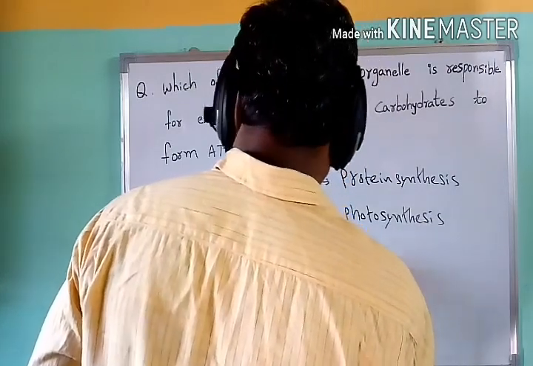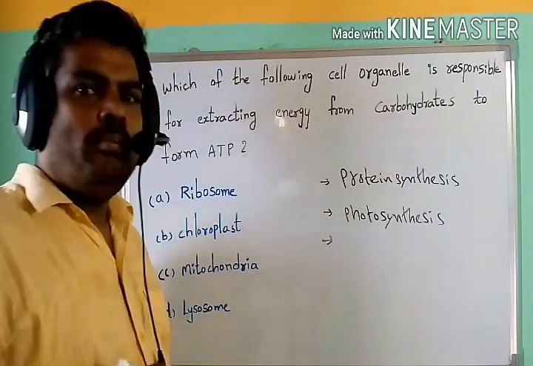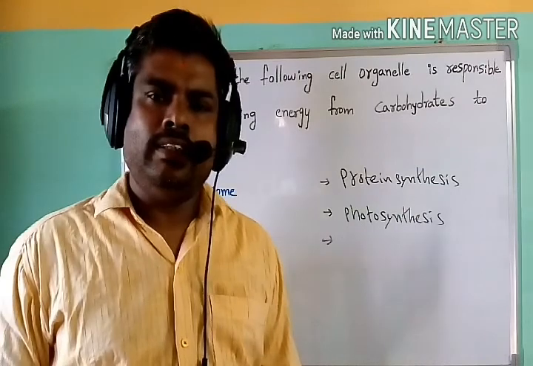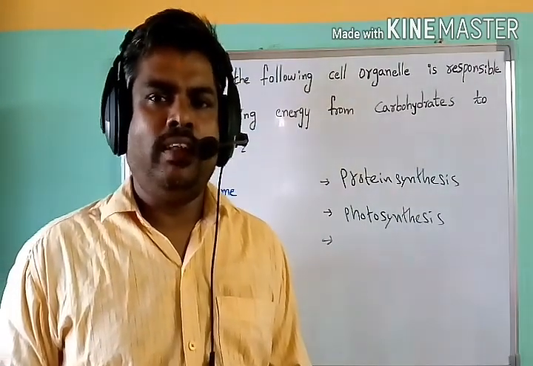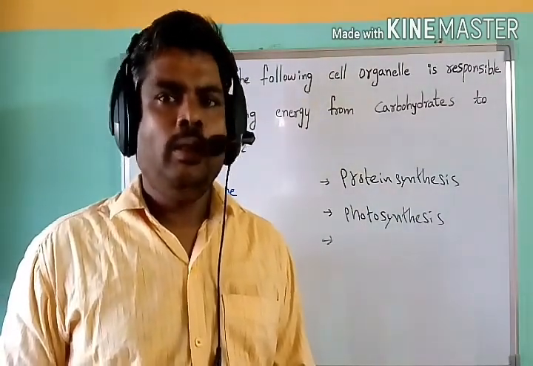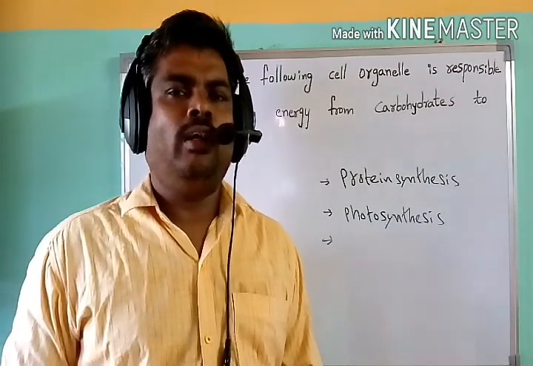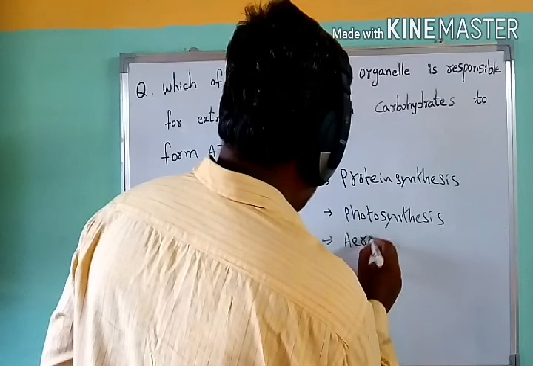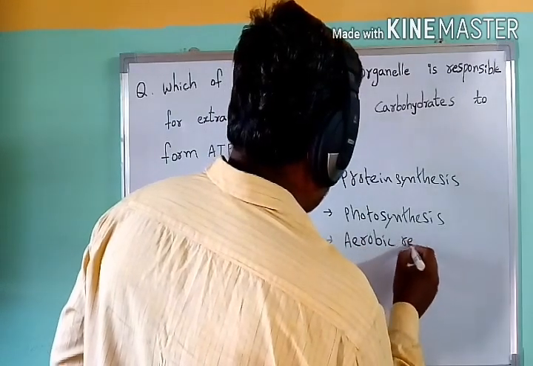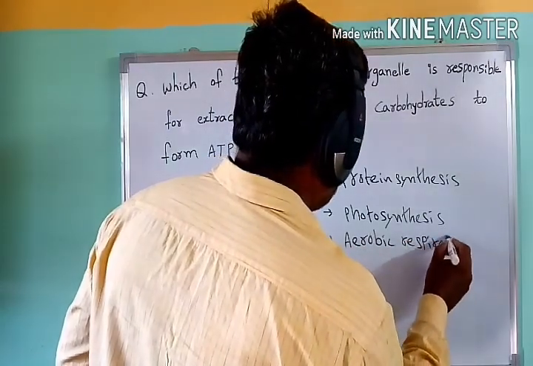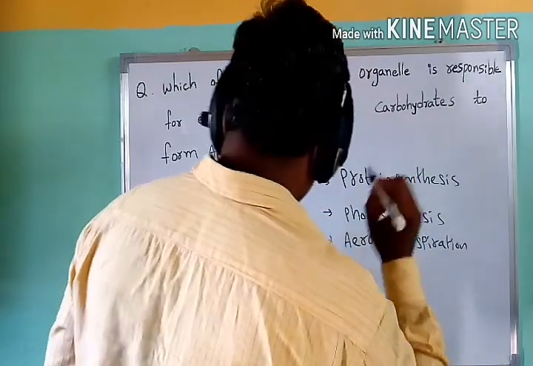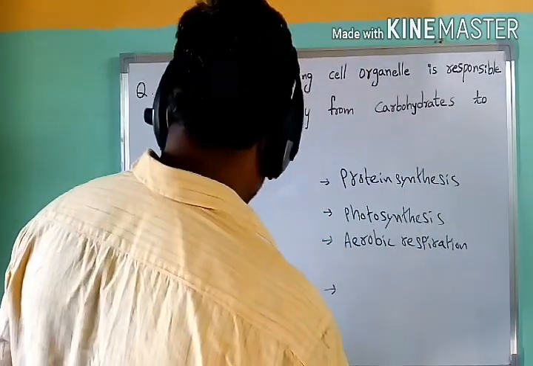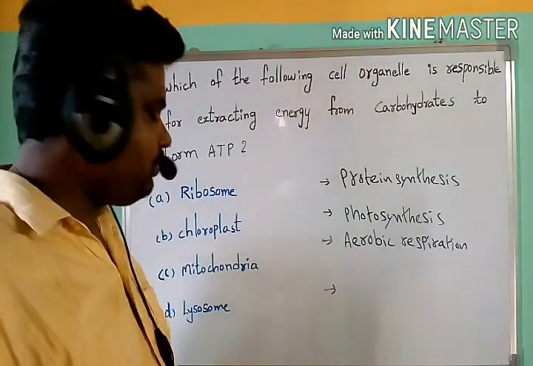Next, coming to the mitochondria. Mitochondria are cell organelles present mainly in eukaryotic cells, mainly involved in the process of aerobic respiration. Next, lysosomes.